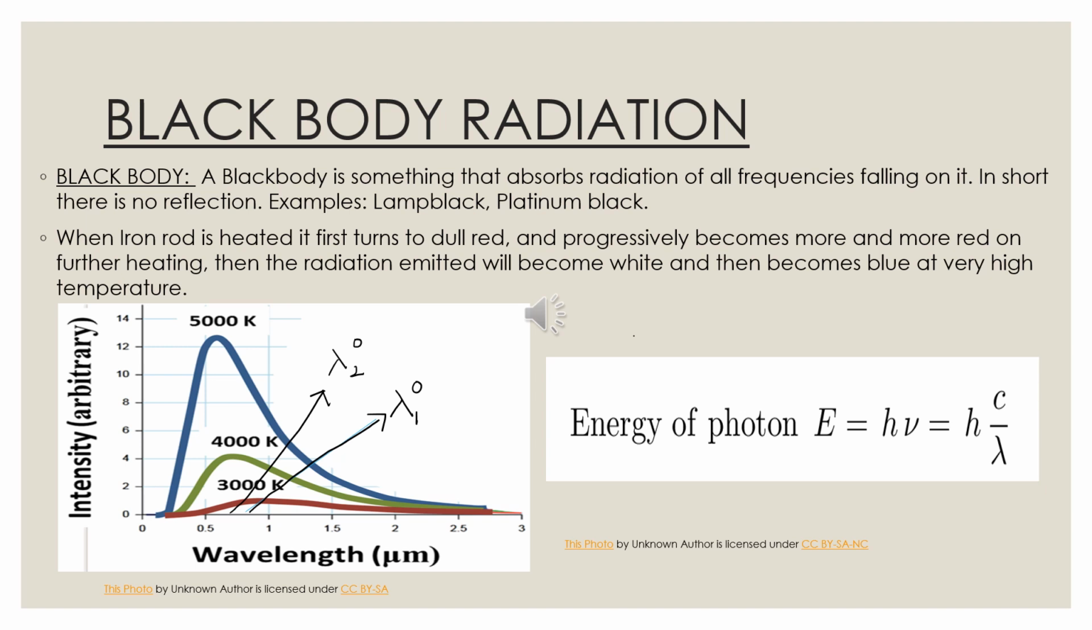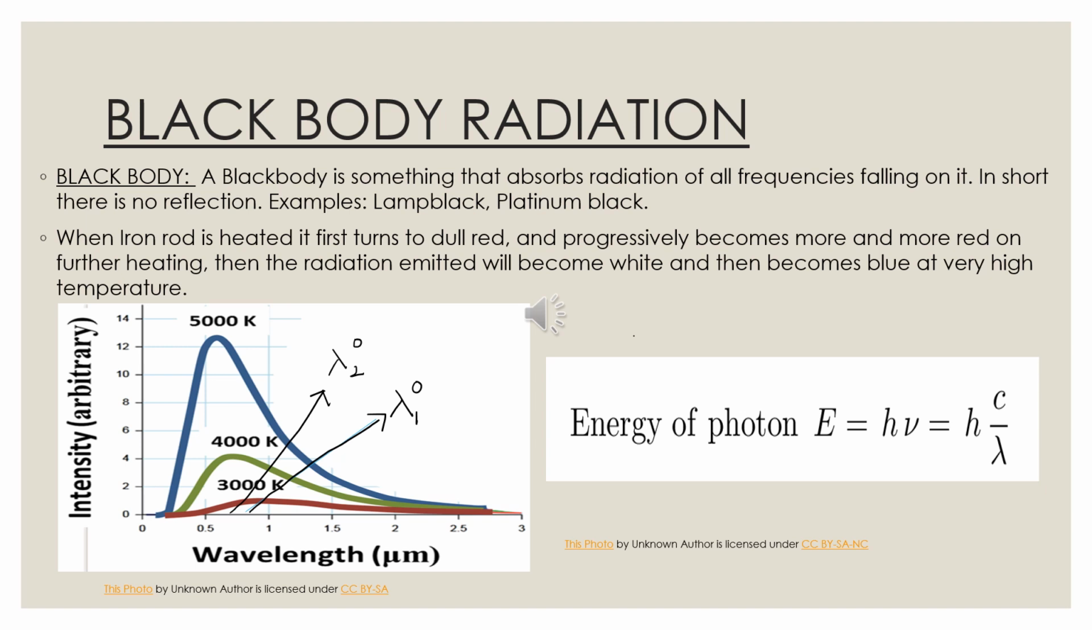We know that when an object is heated, it will emit the absorbed radiation. When a piece of metal is heated, it emits radiation. Not just a piece of metal, all objects emit radiation, even at room temperature. What happens when an iron rod is heated?